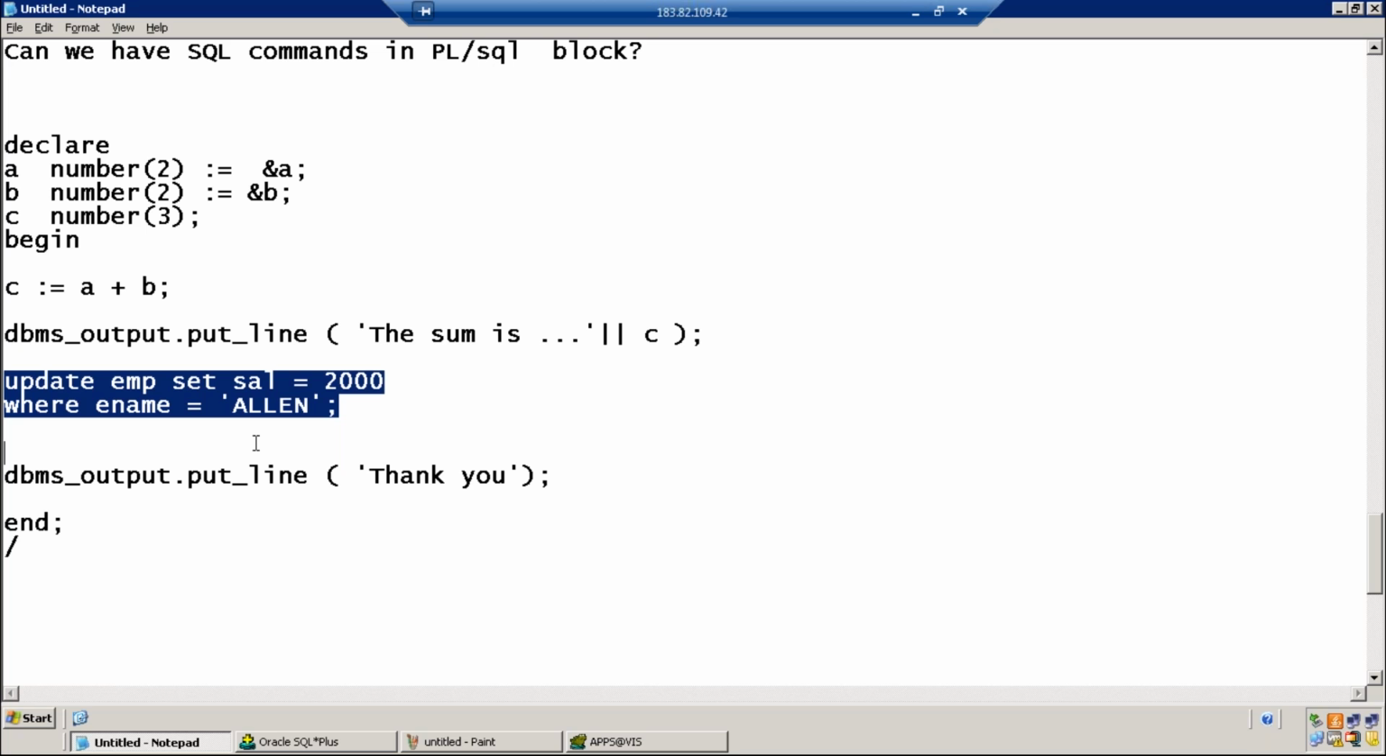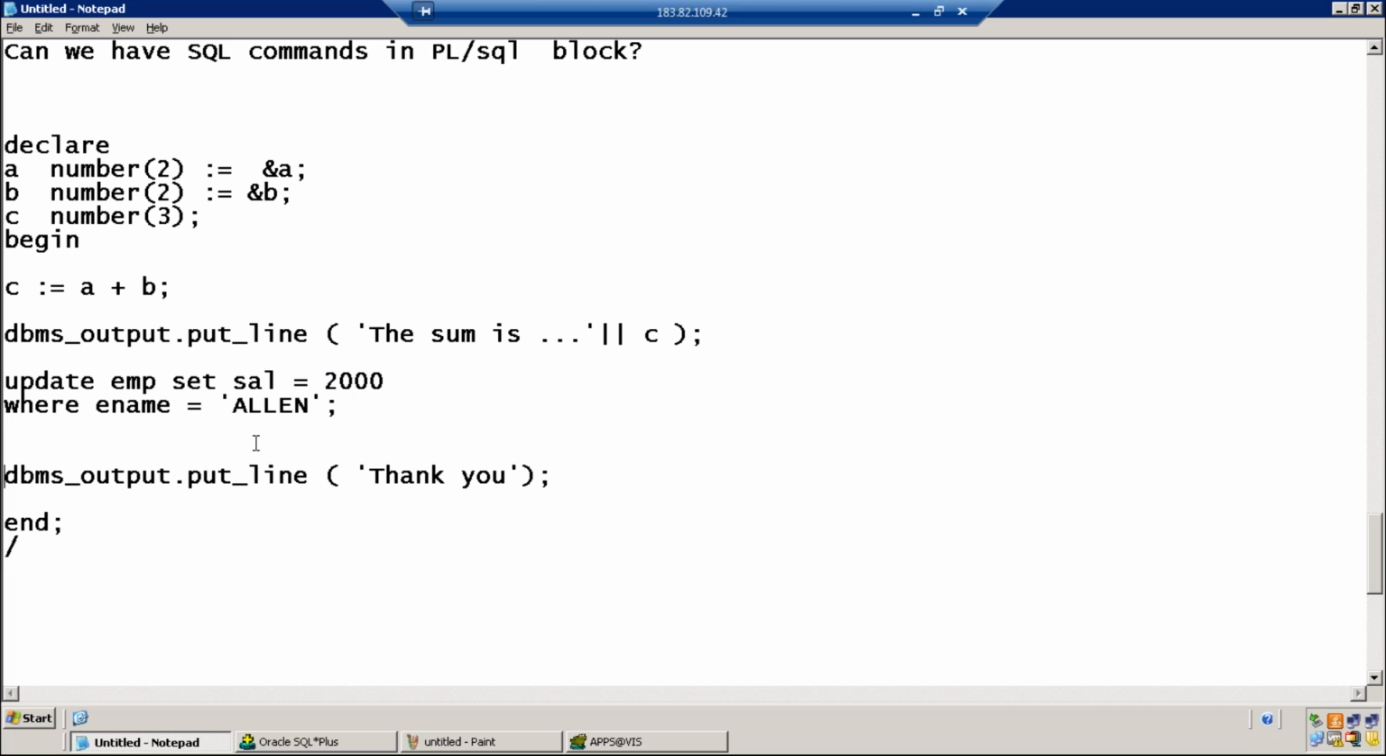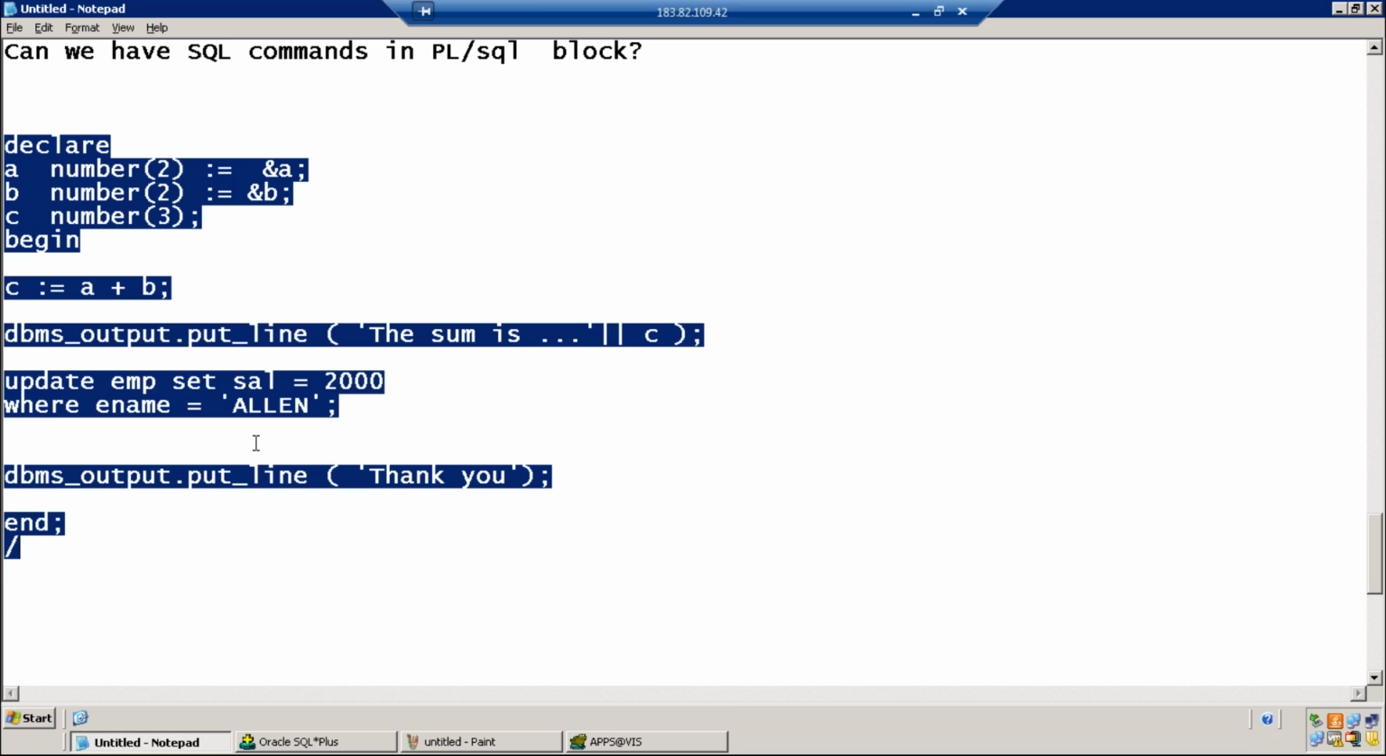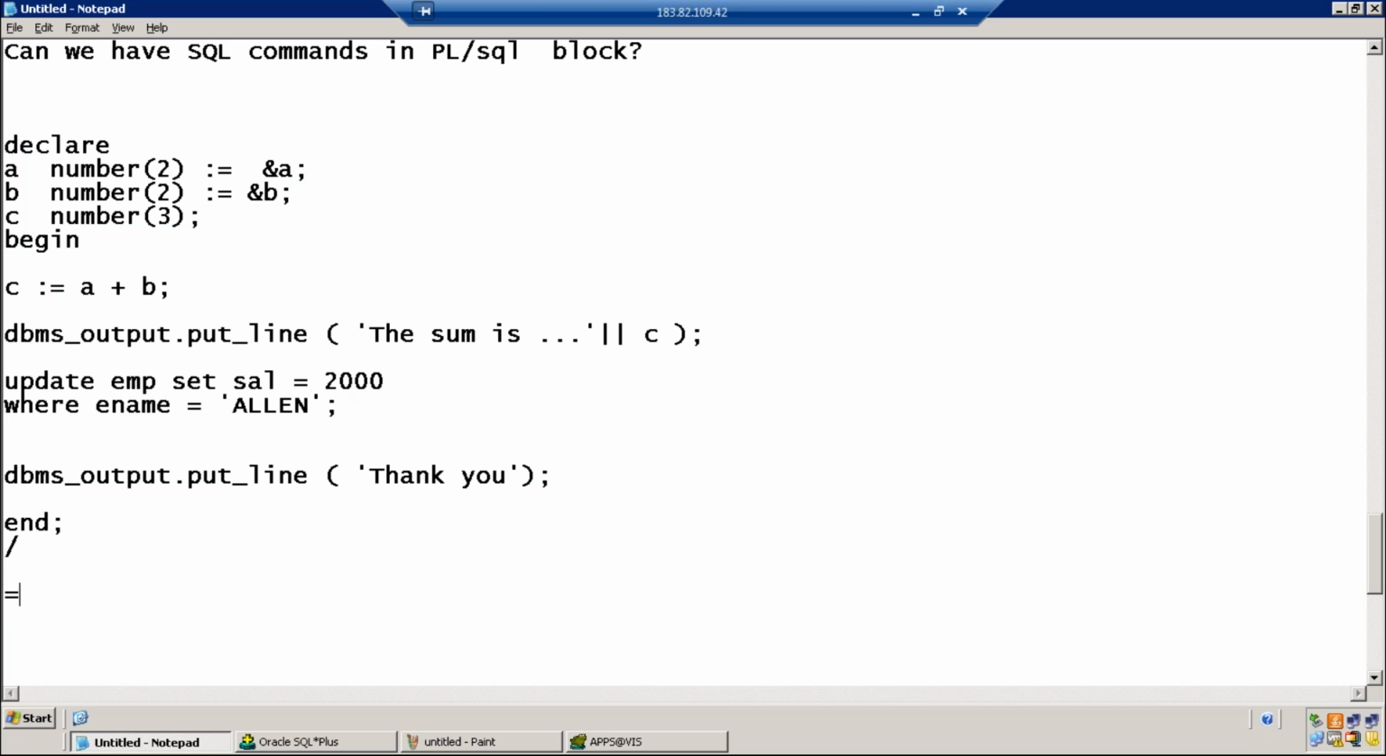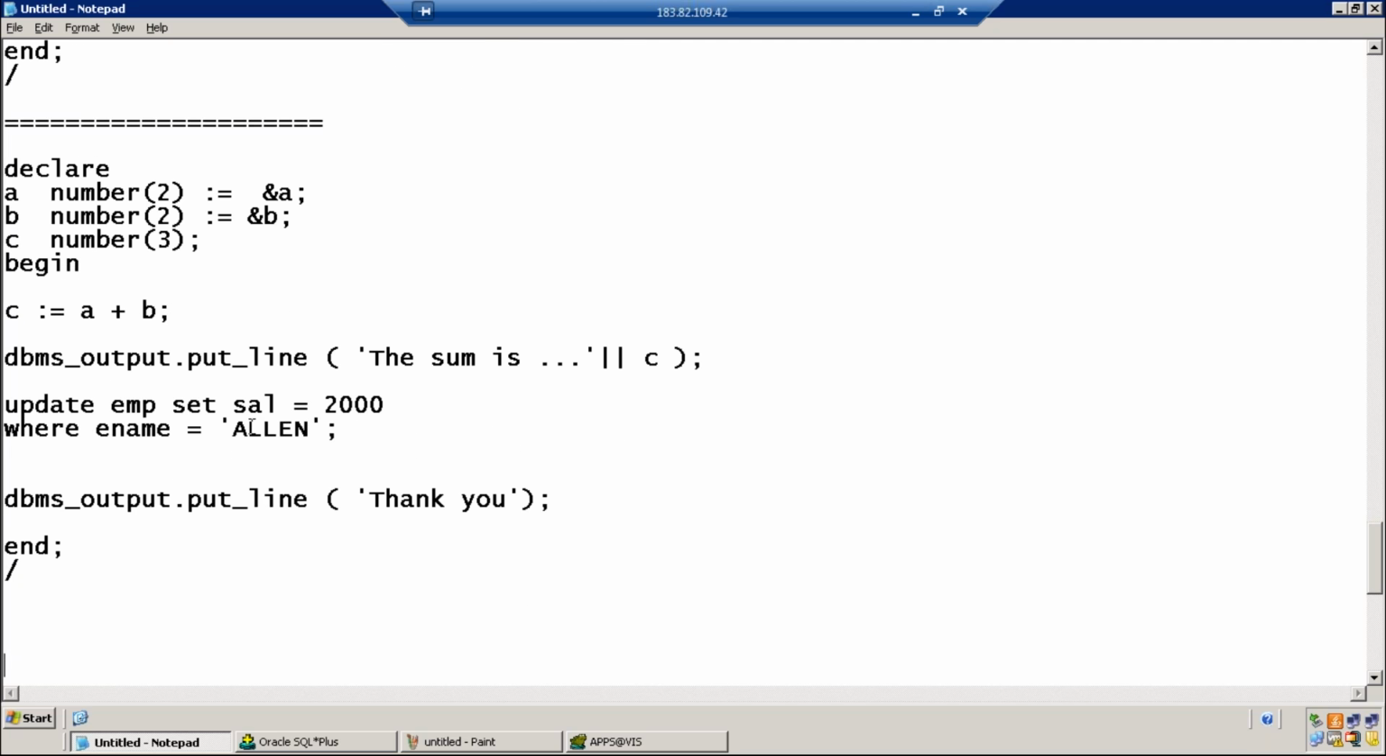But if there is an error, for example, name equals Alan and there is no Alan, no such record in the table, our calculation A plus B will still continue, no? That will continue. Even if the update fails, that will also continue.